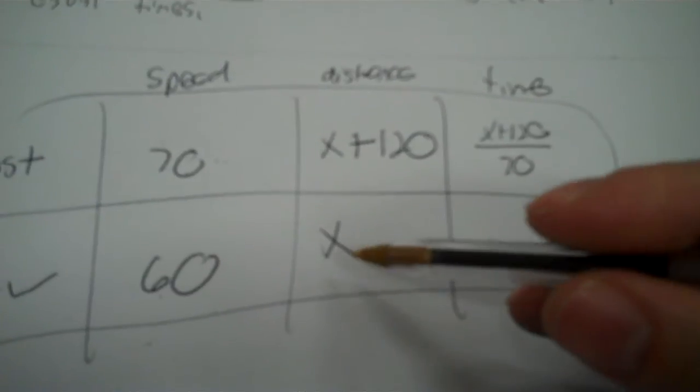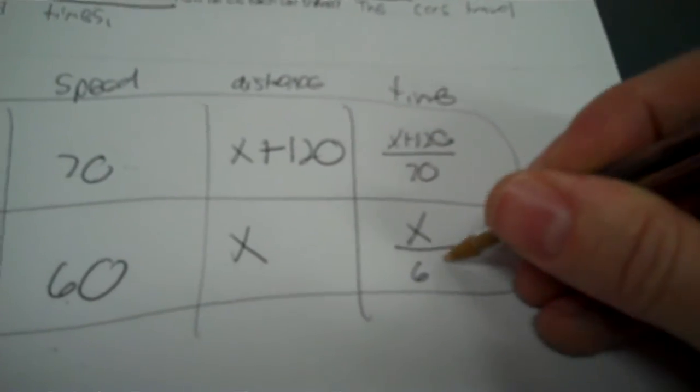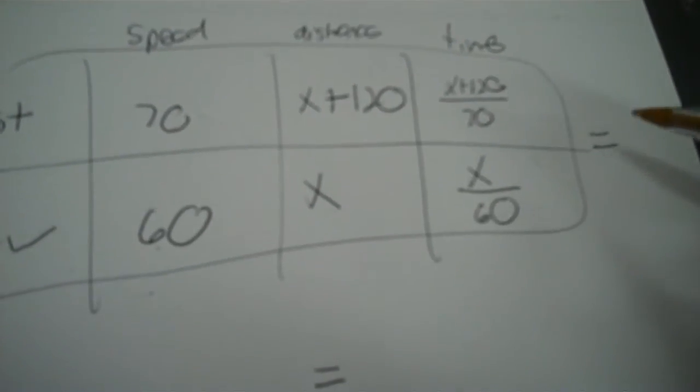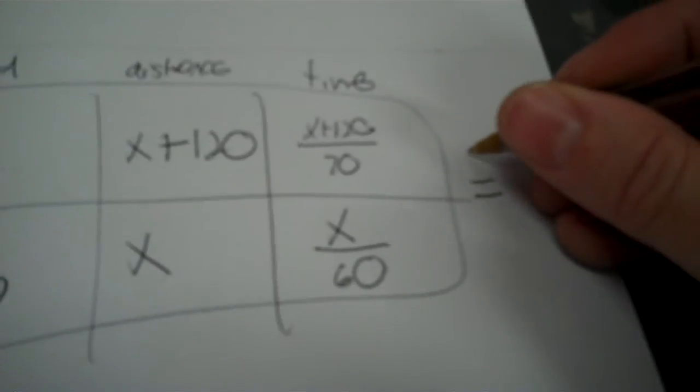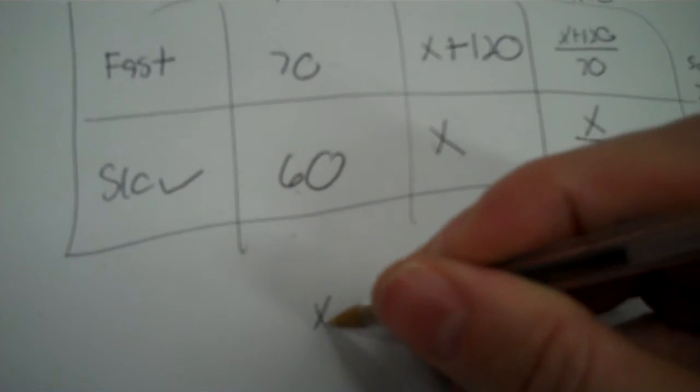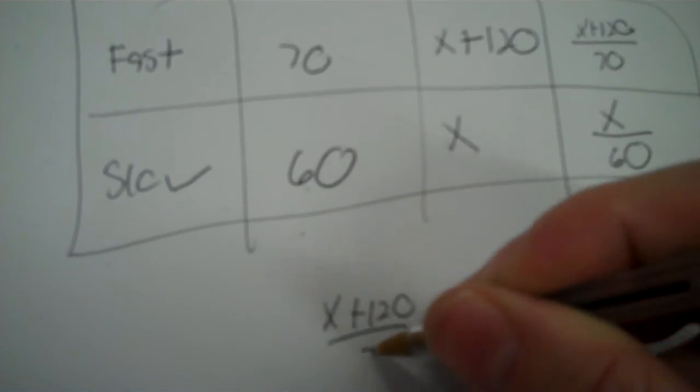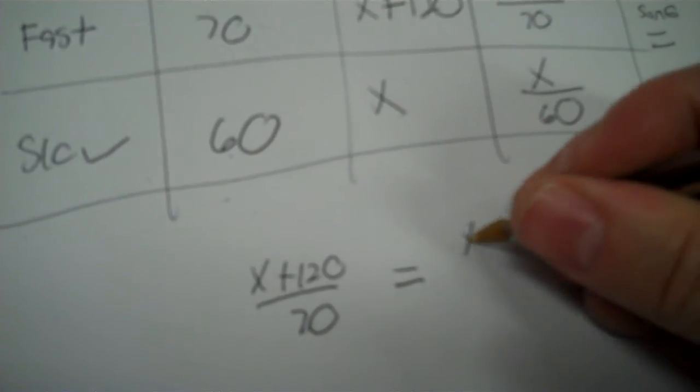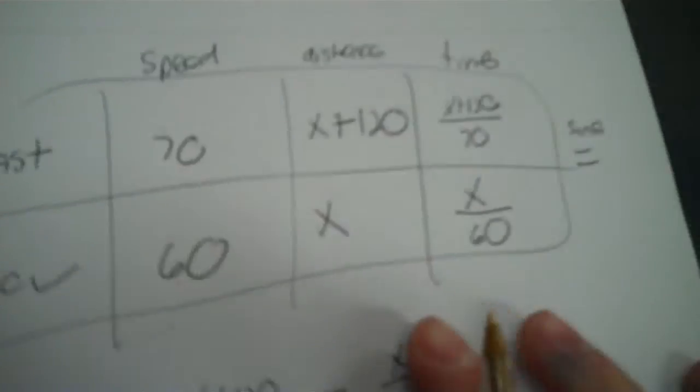So the distance is x plus 120 divided by 70. The distance is x divided by 60. So rewrite that in a proportion, because the times are equal. They stop at the same time. So I got x plus 120 divided by 70 equal to x divided by 60.